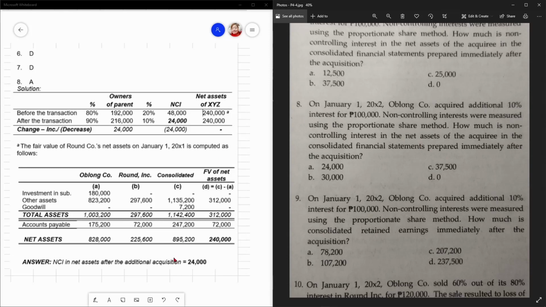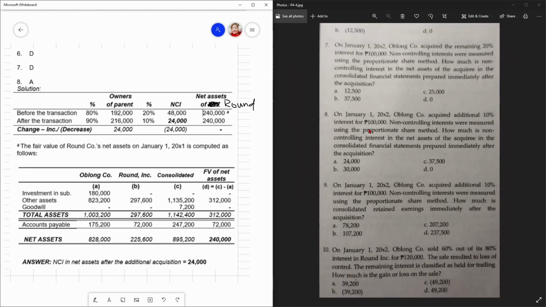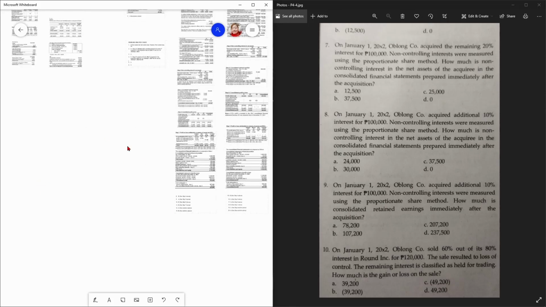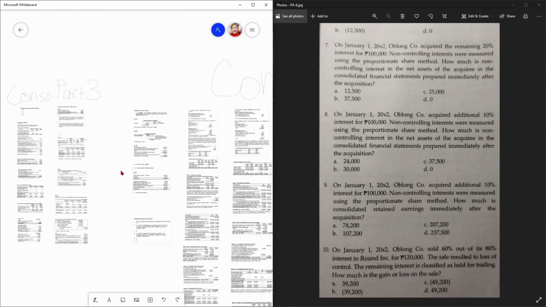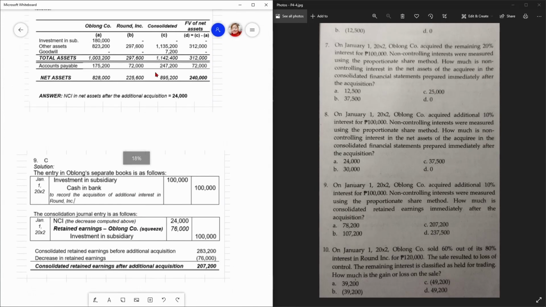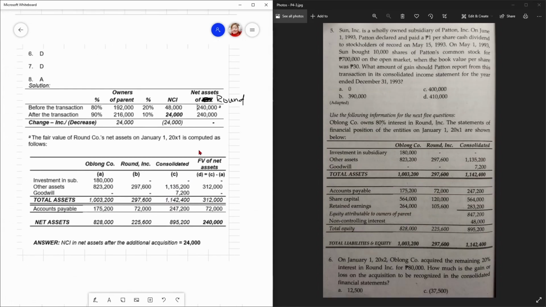So, ang hanapin mo, Round Co dapat to, si Round. Ano yung net assets niya? Diba? Hindi given sa problem. Dito tayo sa present. Wala given. Pero mahanap natin yan.